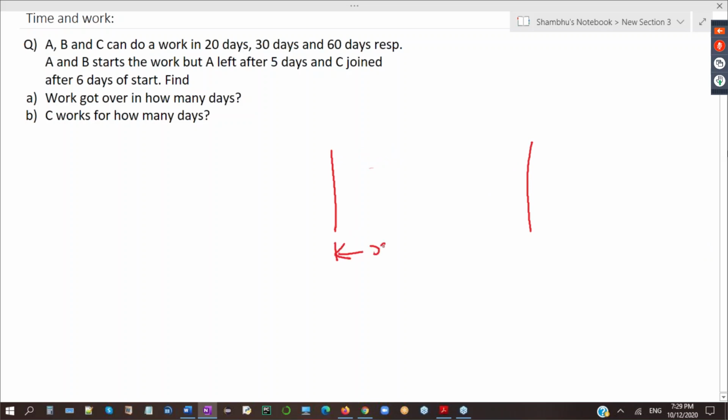Let's say this is total time, X days in which work got over. Many are answering correct, but many are answering wrong also. In that X days, A is working for 5 days.